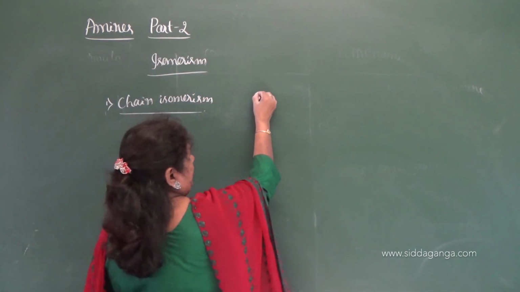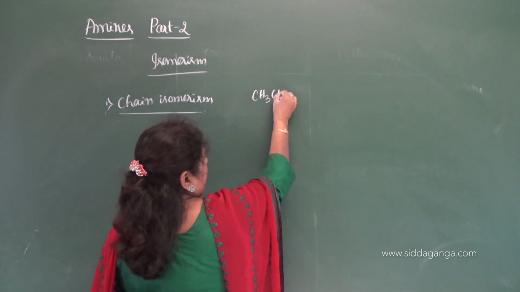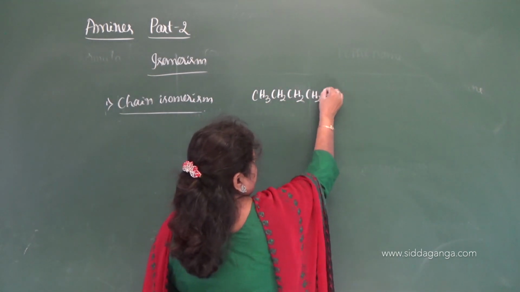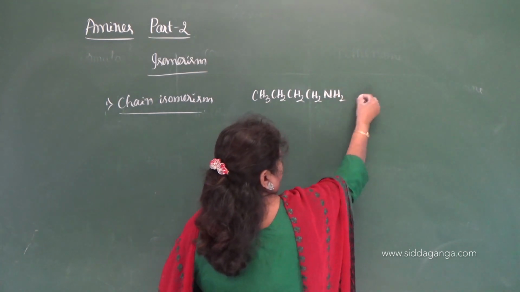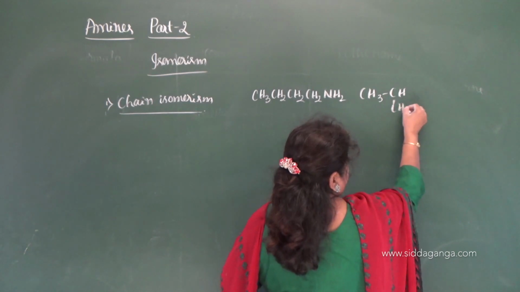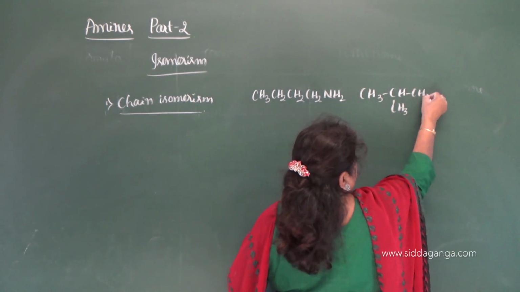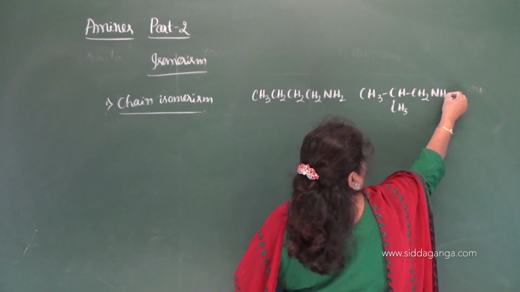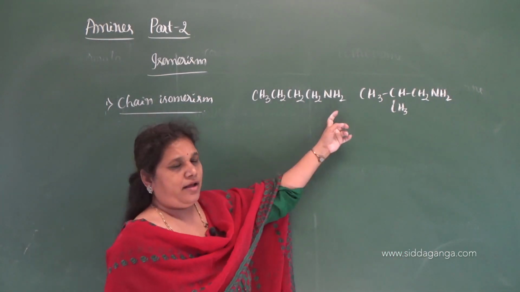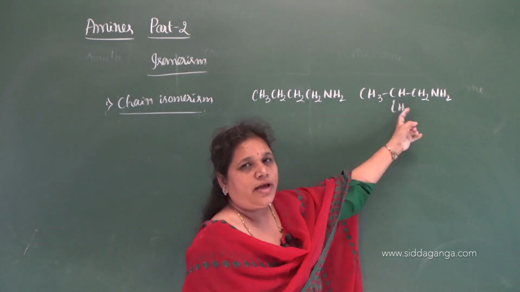So here CH3, CH2, CH2, CH2, NH2, CH3, CH3, CH2, NH2. What is the name? N-butyl amine, isobutyl amine.